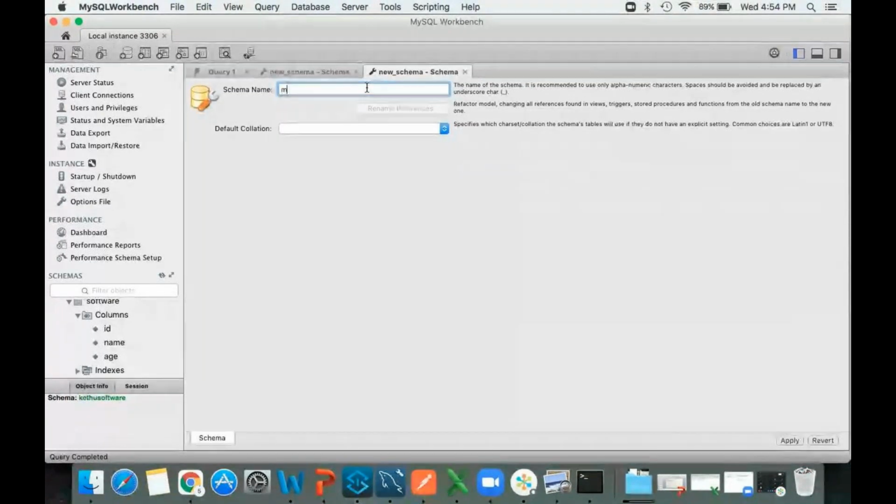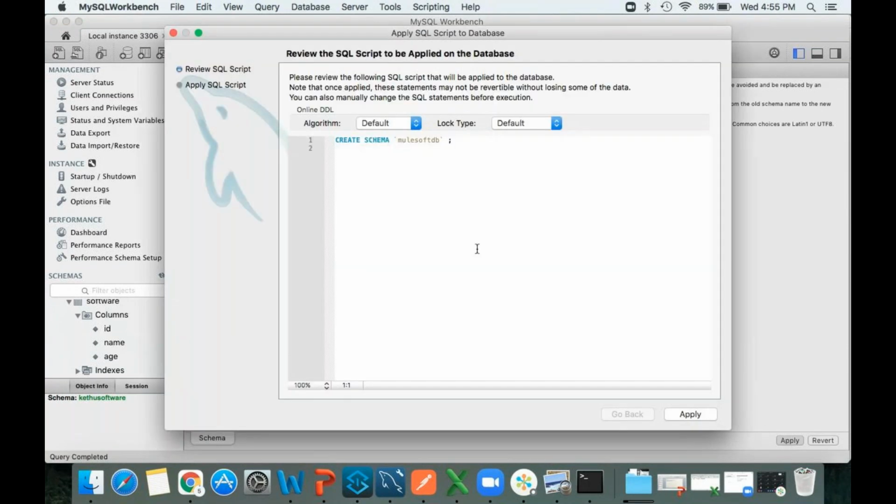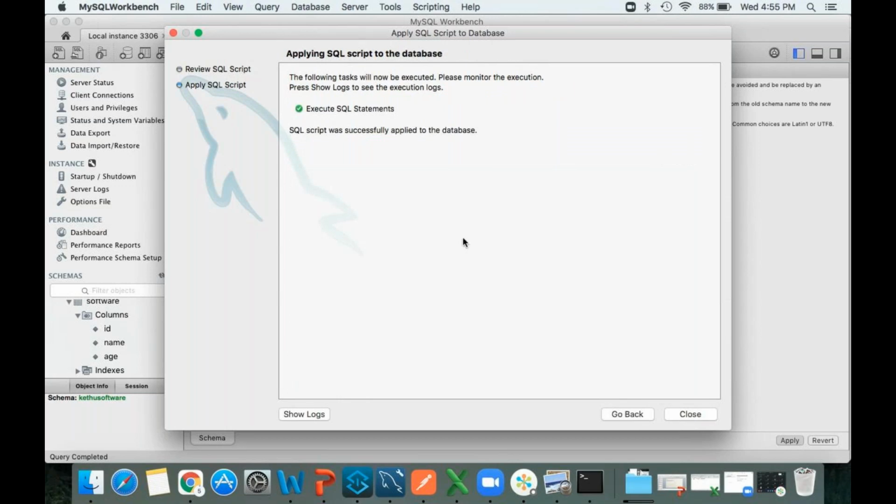I'm giving the database name as MuleSoft. Click on enter. Click on apply. Apply means it will generate one script: create schema MuleSoft. Click on apply. It will create. See, executed SQL statement. Click on close.